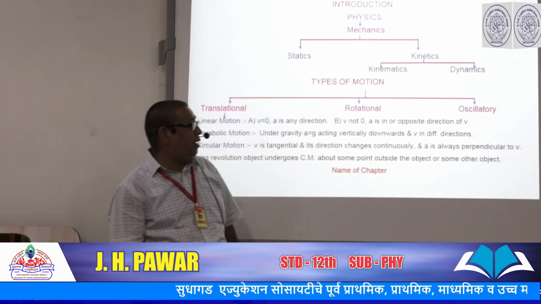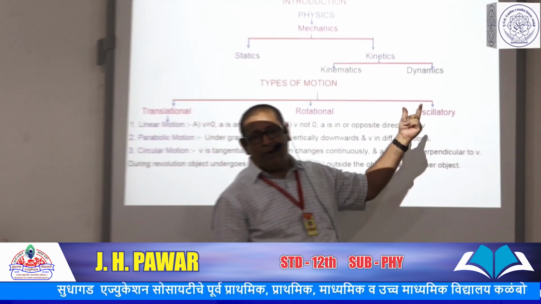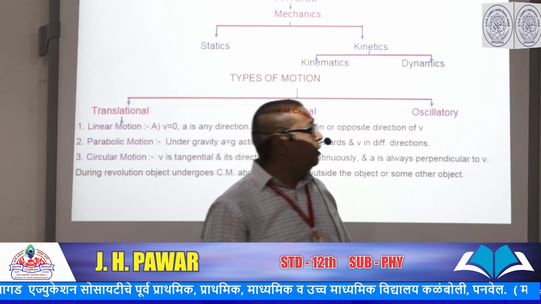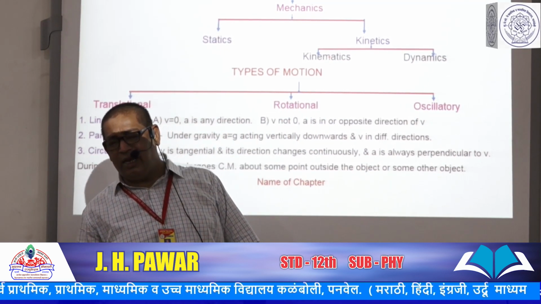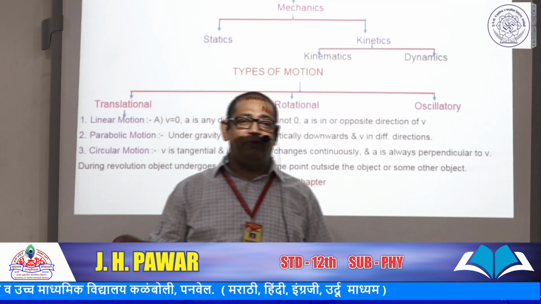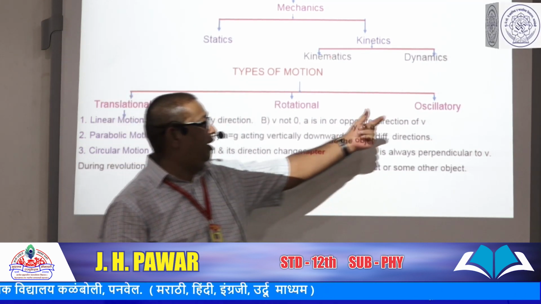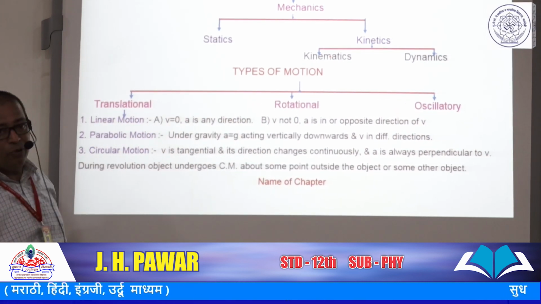These are oscillatory motions. In the previous year, or 11th standard, we studied some about oscillatory motion, and in the next chapters number 5, 6, and 7, we will study it in more detail. Thereafter, we look forward to translational motion.